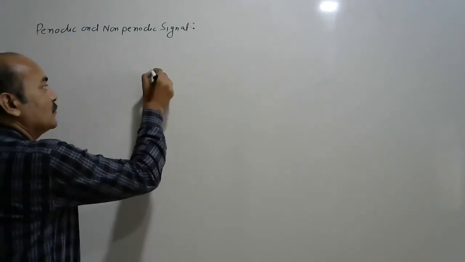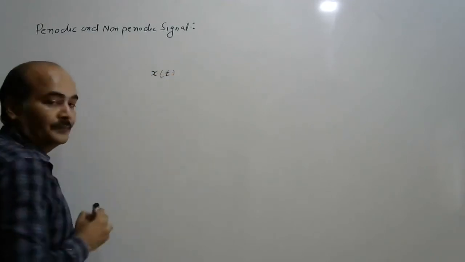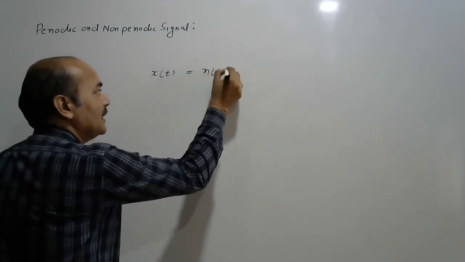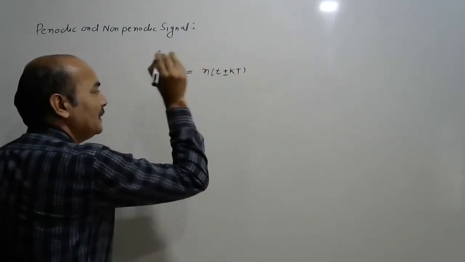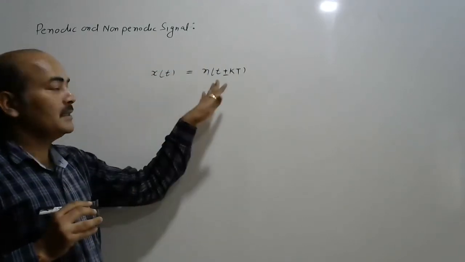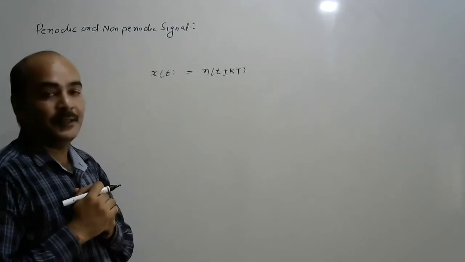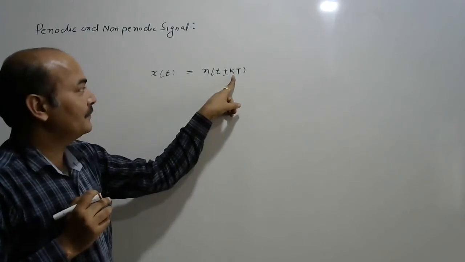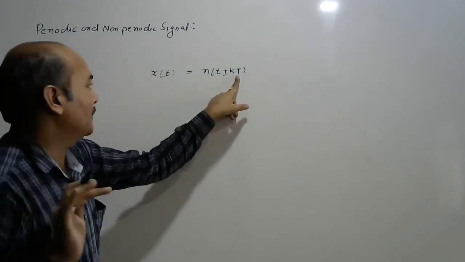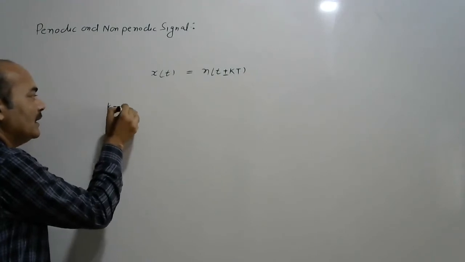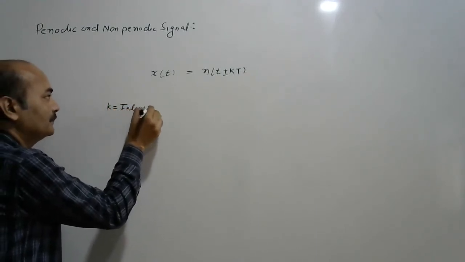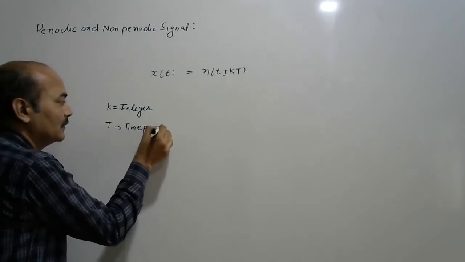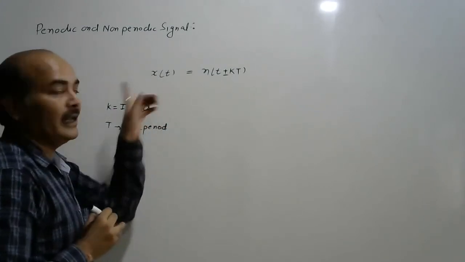Suppose here we are showing a signal x(t), and if this is equal to x(t ± kT), the signal x(t) is said to be periodic. Here k is an integer and T is the time period of signal x(t).